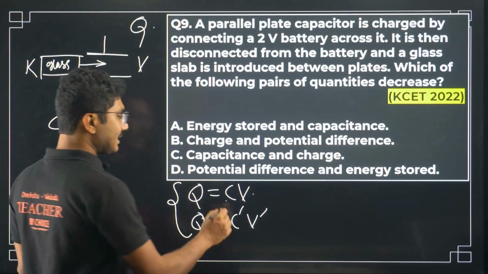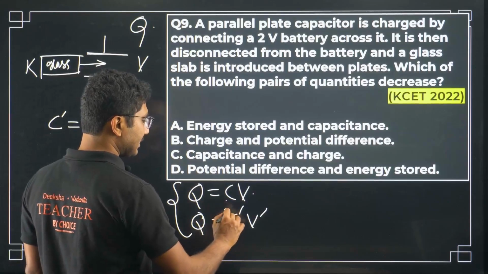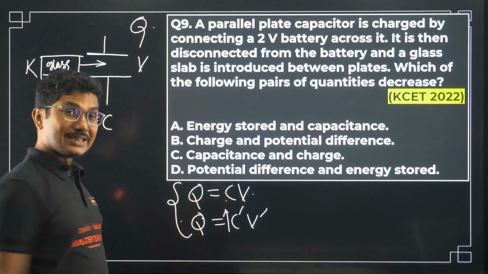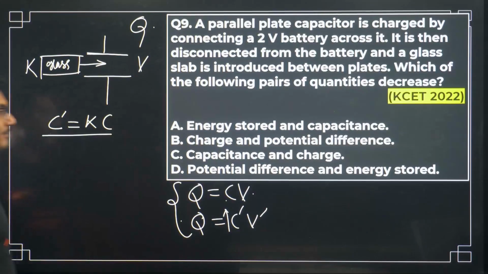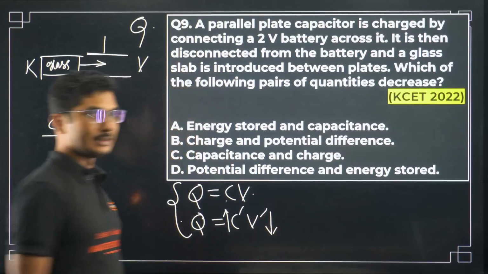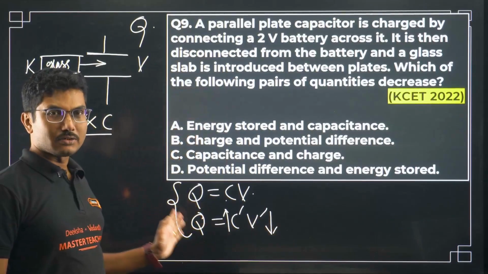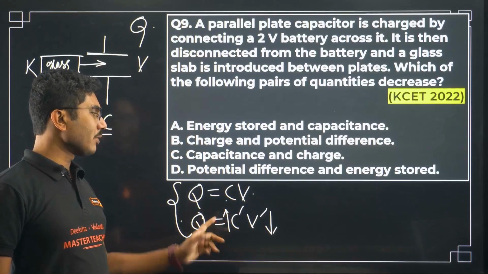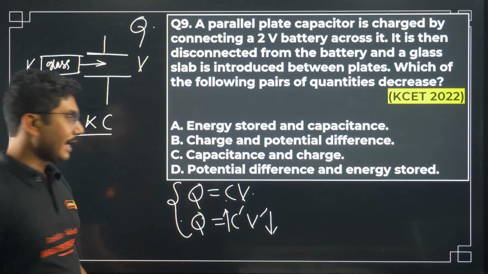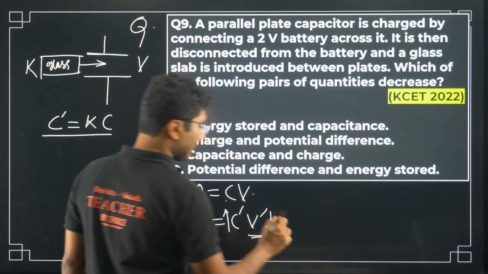So as you can see, C dash is increasing by K times, so the voltage has to decrease to match that increase, because your left hand side is constant. If any one of the quantities is increasing, the other quantity has to decrease, right? So voltage is decreasing.